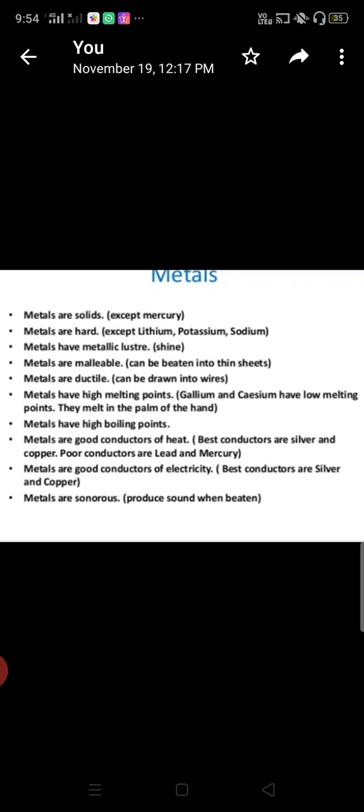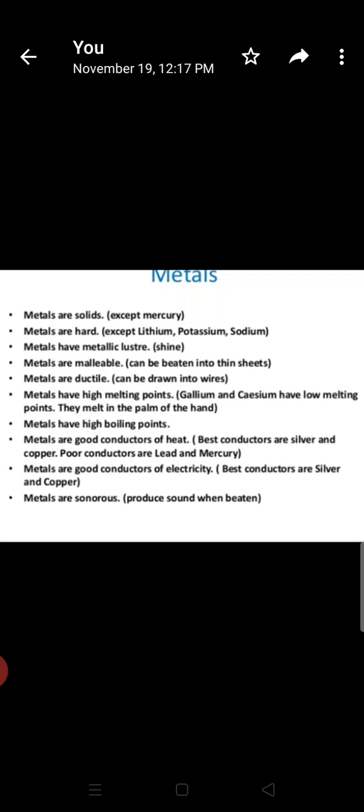Metals are solid except mercury. Metals are hard except lithium, potassium and sodium. Metals have metallic luster, luster meaning shine. Metals are malleable, can be beaten into thin sheets. Metals are ductile, can be drawn into wires.